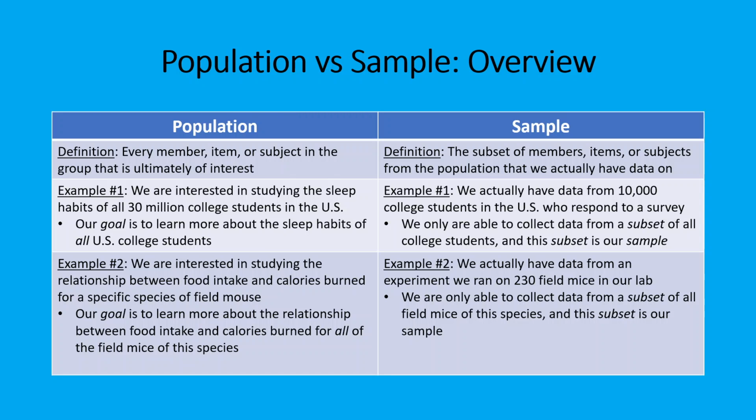So if we have data from all faculty at UNC Chapel Hill, then our sample and our population are the same thing in this instance. But most of the time, our sample will just be a subset from the population. I wanted to give an example of how the population can be a much narrower group than how we typically interpret it.